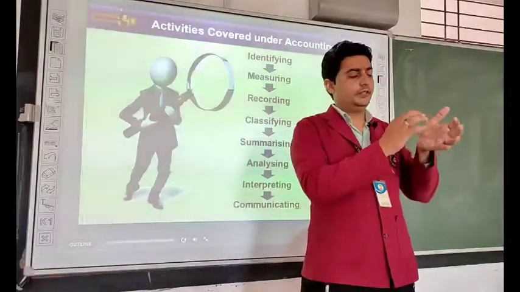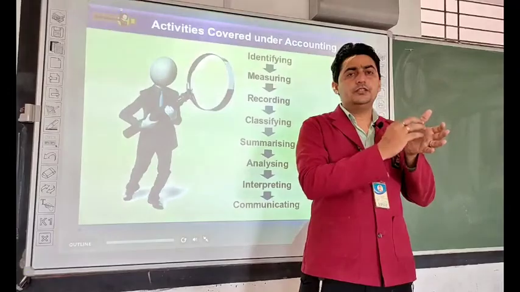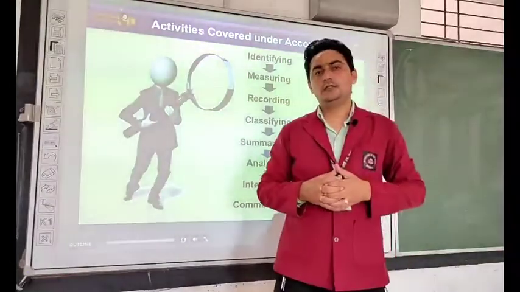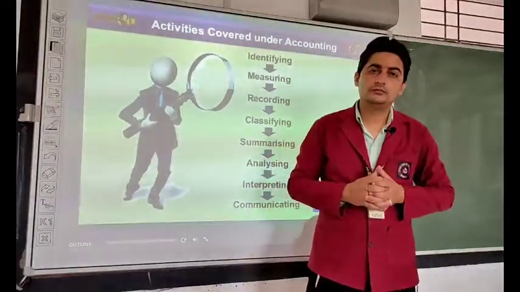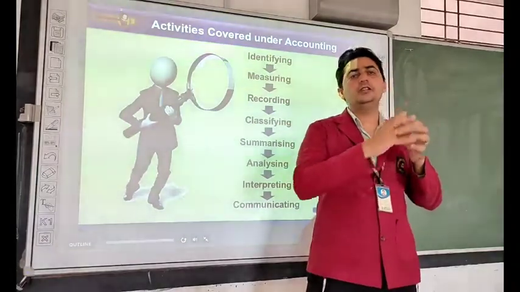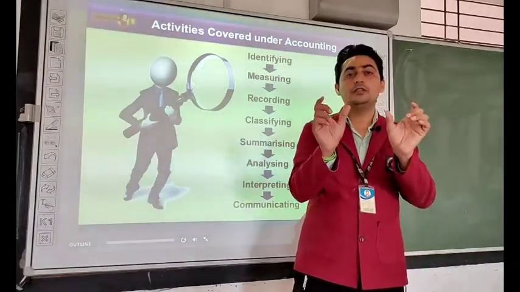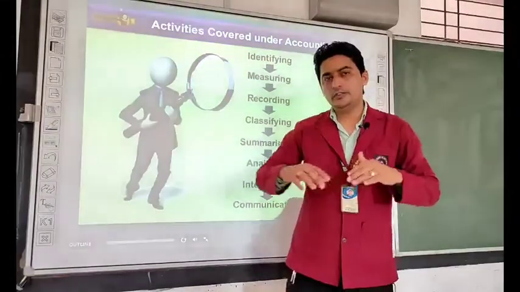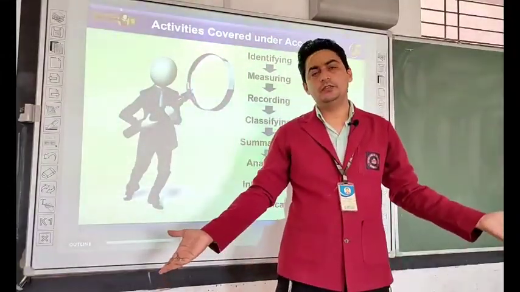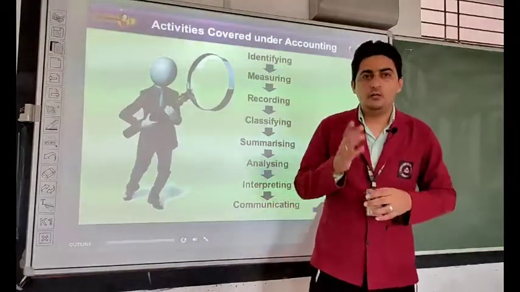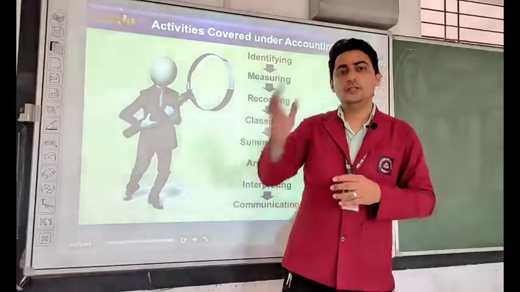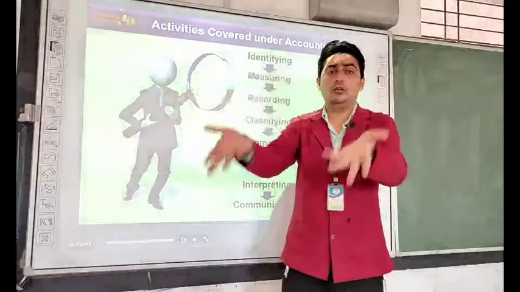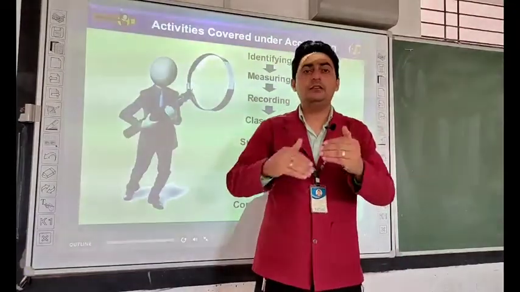But if it is written that the furniture amounting rupees 1 lakh is purchased, it will be recorded in the books. Why? Because it is measured in amount. What is the amount of furniture? 1 lakh. So first you have to identify, because there are n number of transactions in the business, whether these transactions will be entered in the books of account or not. Then you will go ahead.